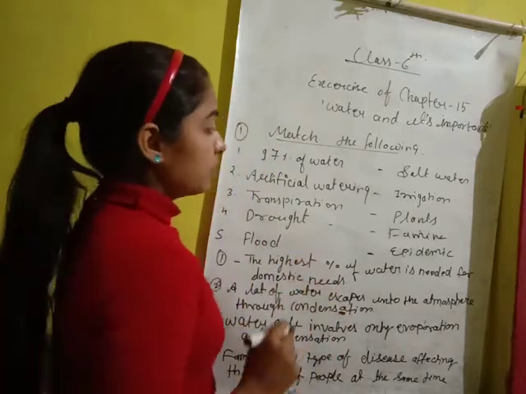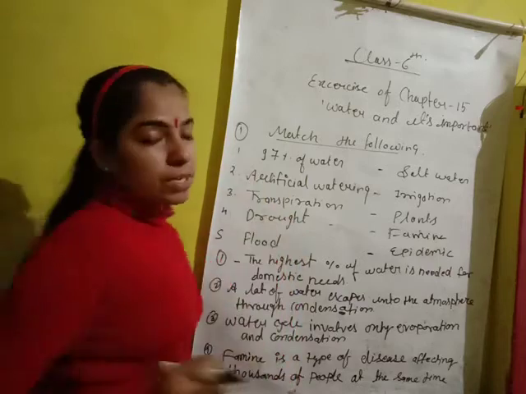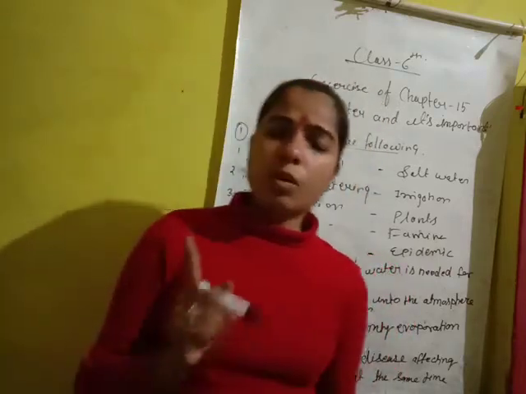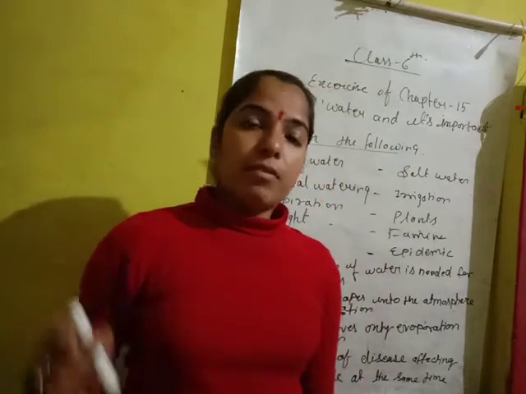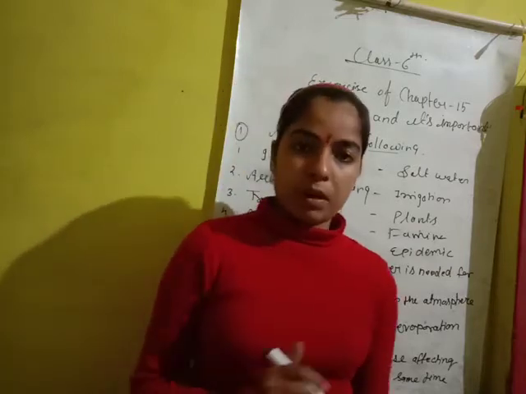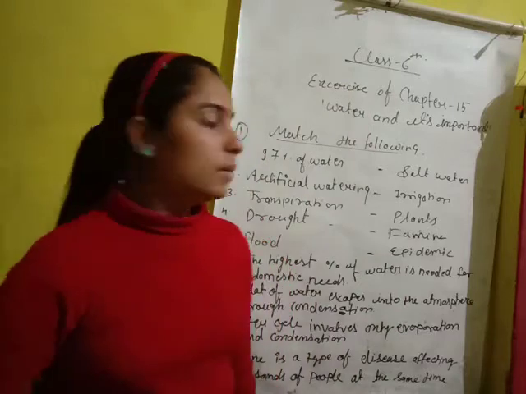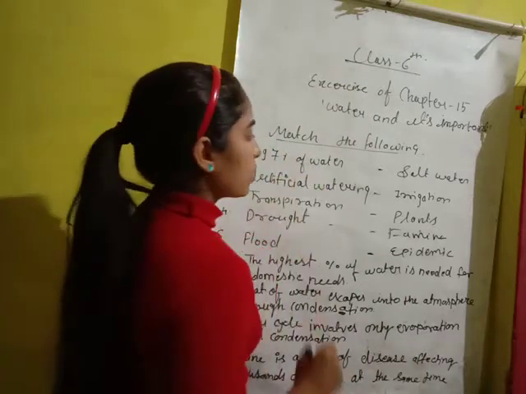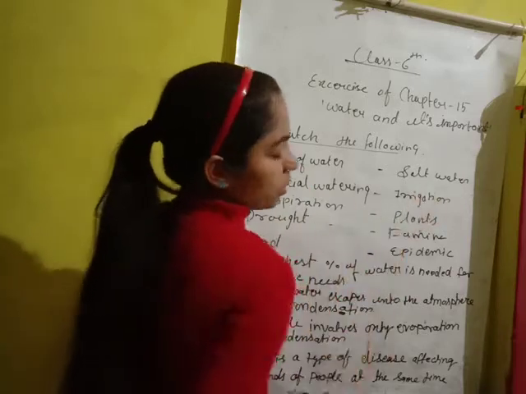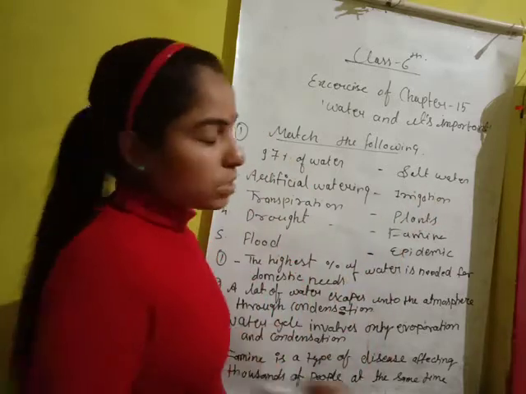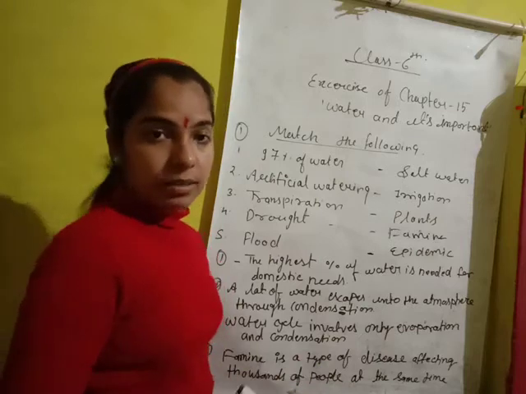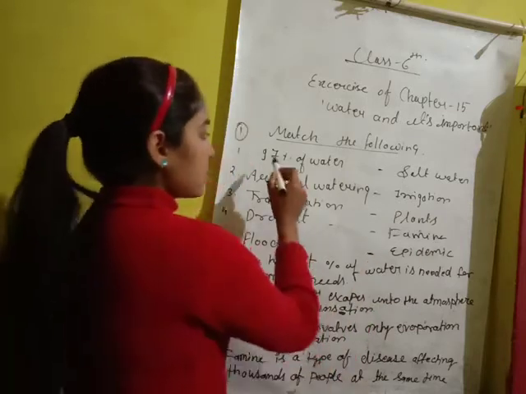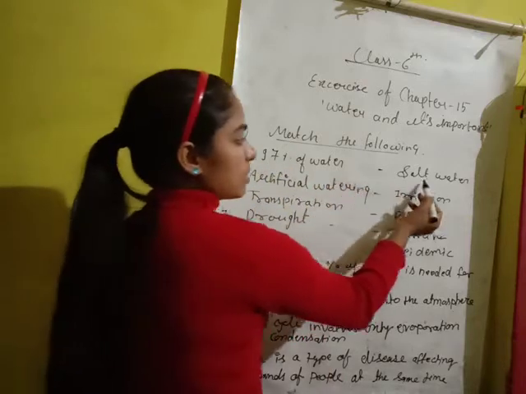So students, always remember, when you write match the following in your copy, always write the answer before the questions given below. Don't try to match them. Clear? So the first option is 97% of water. Its answer is salt water. As I told you, the percentage of salt water on our earth is 97% of water. So this answer is salt water.